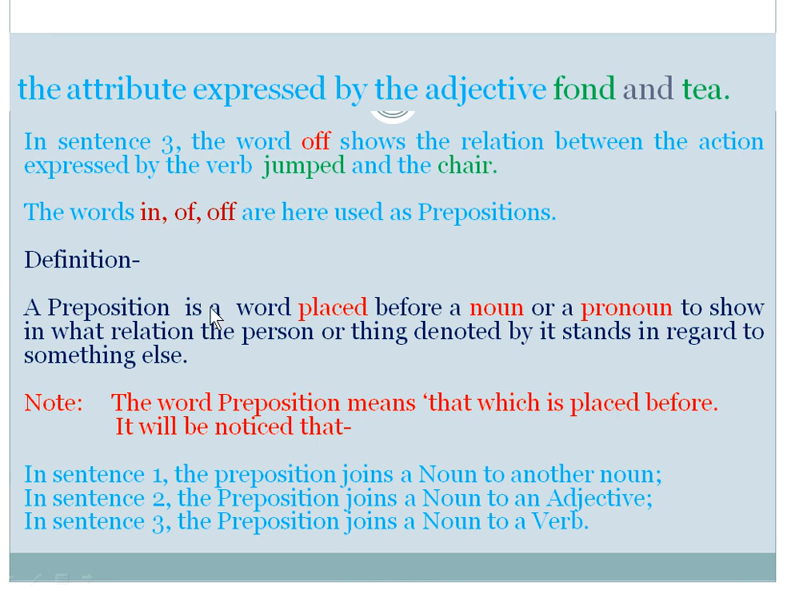Definition. The preposition is a word placed before a noun or a pronoun to show in what relation the person or thing denoted by it stands in regard to something else. The word preposition means that which is placed before. In sentence 1, the preposition joins a noun to another noun. In the second sentence, the preposition joins a noun to an adjective. In the third sentence, the preposition joins a noun to a verb.